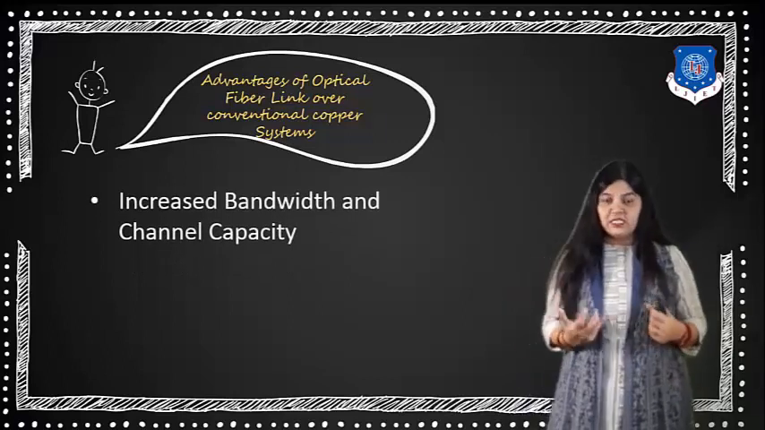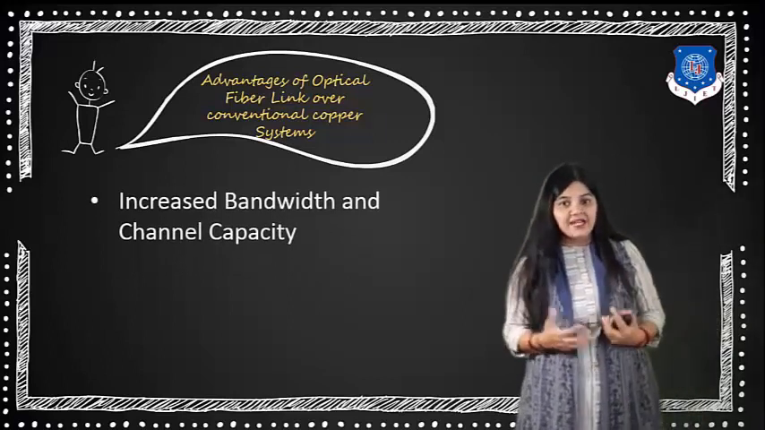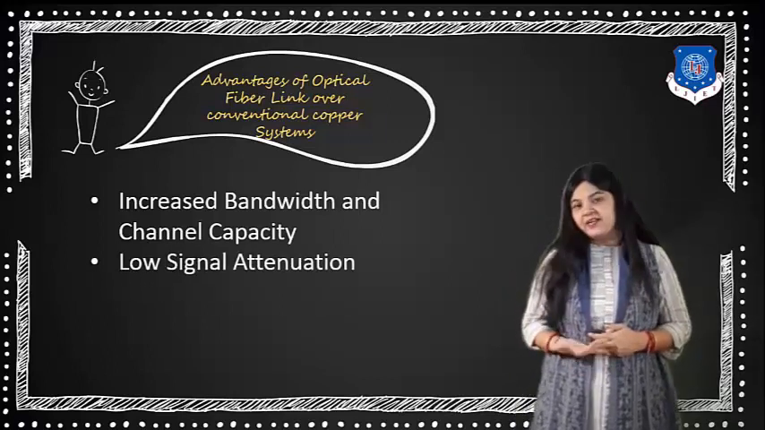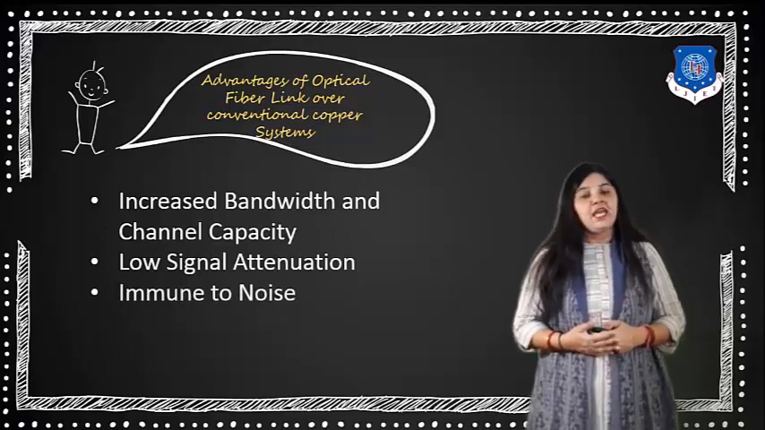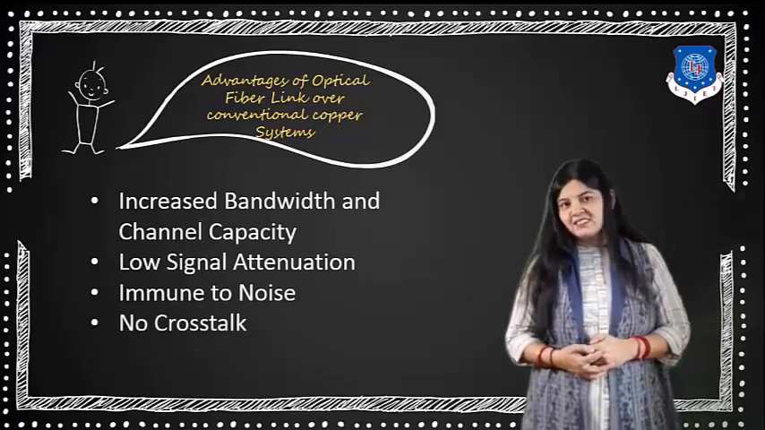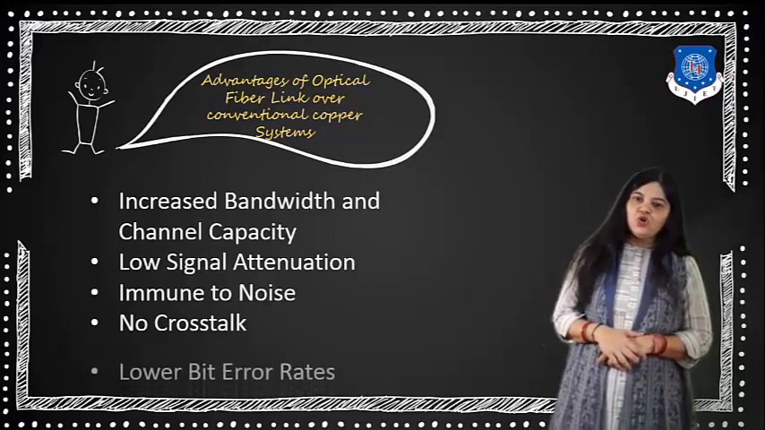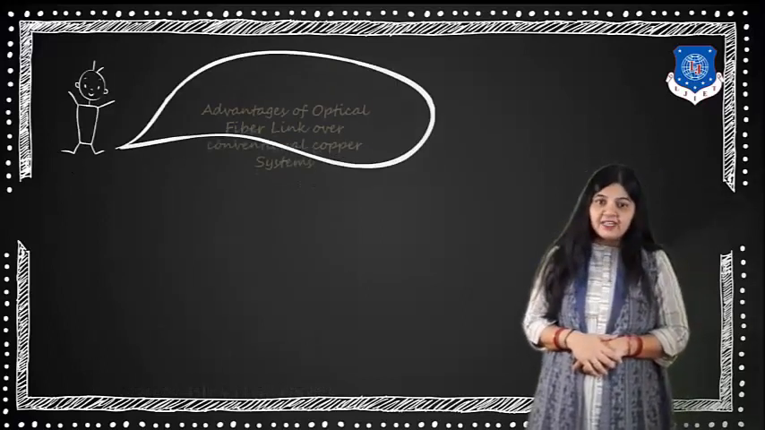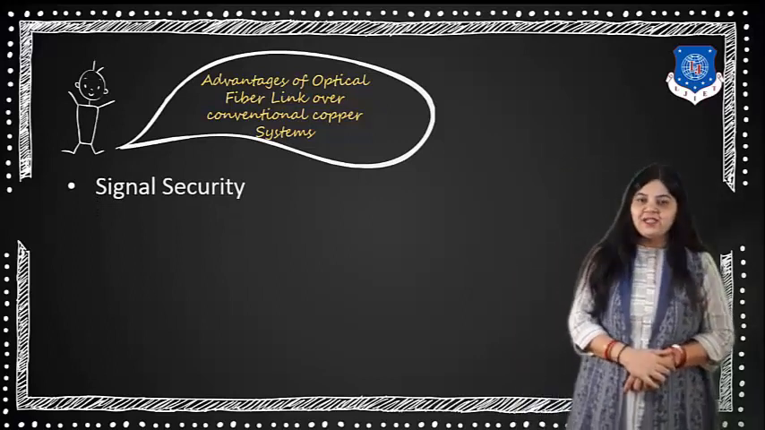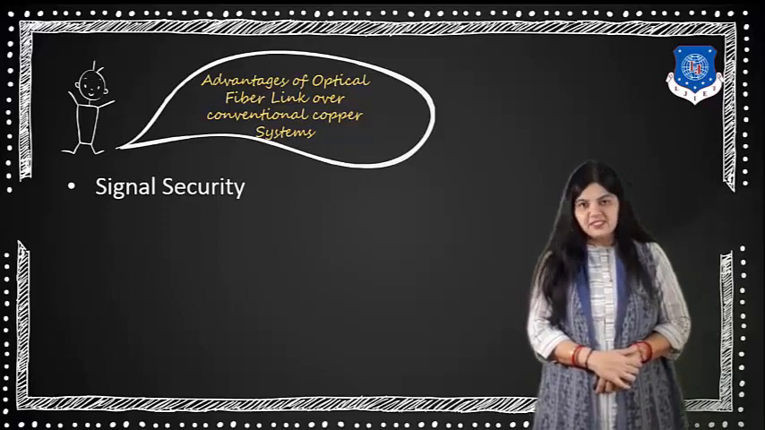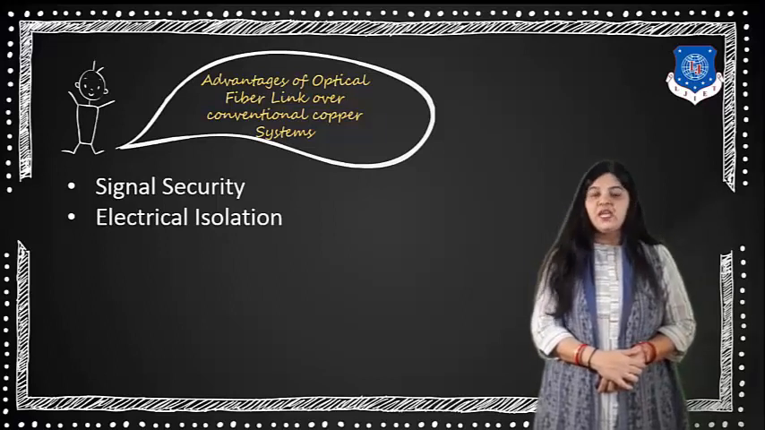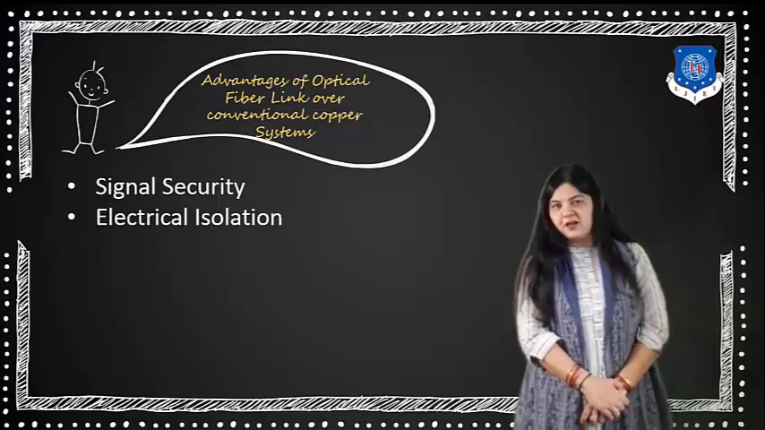First is the increased capacity: increased bandwidth and channel capacity. Low signal attenuation, the attenuation is less. Immune to noise, the amount of noise present is again less. No crosstalk, lower bit rate. So that is the advantage. With that, signal security is a good advantage in the case of the optical fiber system. Electrical isolation is again a good advantage in optical fiber communication.